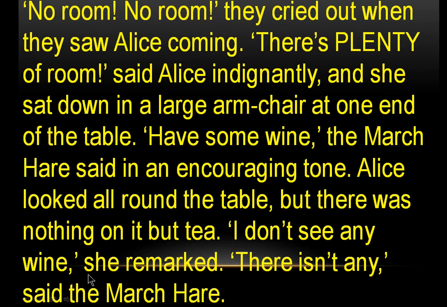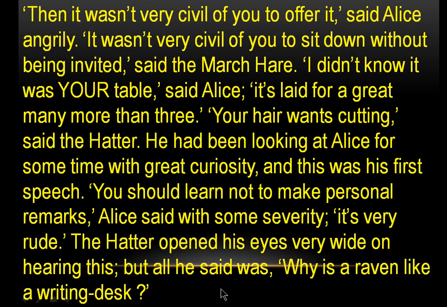I don't see any wine, she remarked. She said there was no wine there, so how had he offered it to her? There isn't any, said the March Hare. Then it was not very civil of you to offer it, said Alice angrily. Why did you offer it when there is no wine on the table?